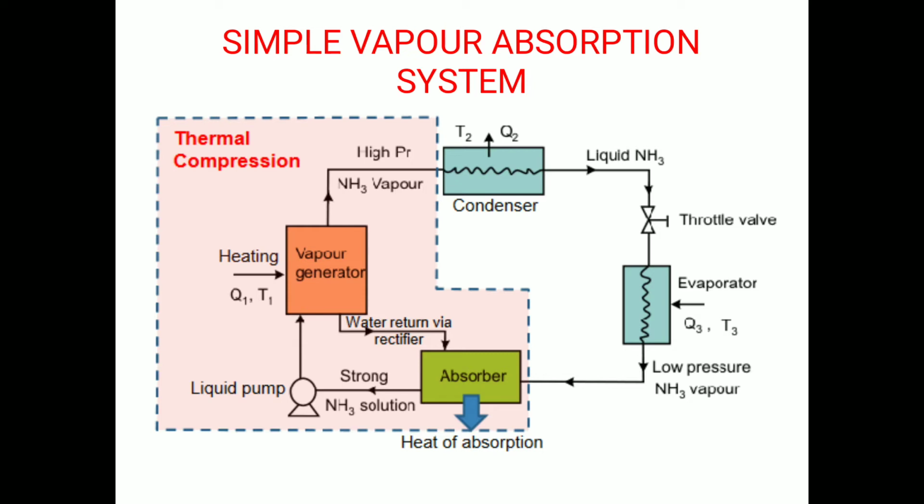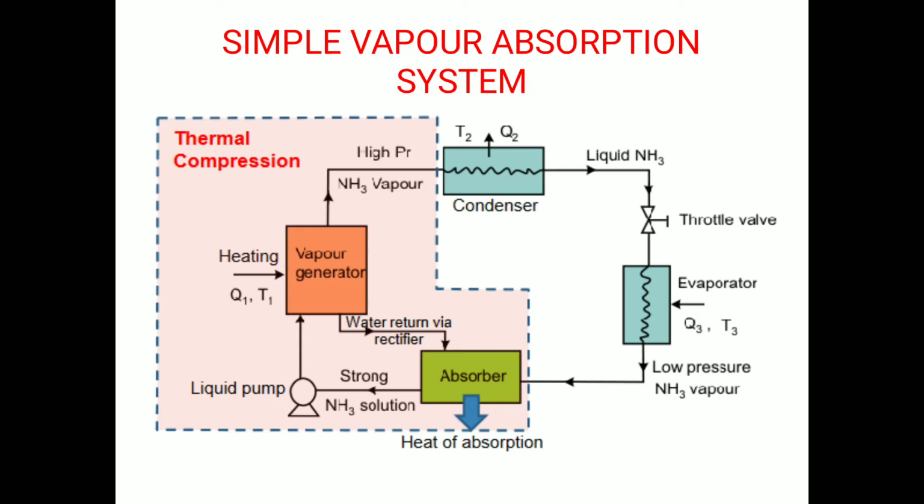The absorption of ammonia vapor in water lowers the pressure in the absorber, which in turn draws more ammonia vapor from the evaporator and thus raises the temperature of the solution. So this is how the temperature of the solution rises.